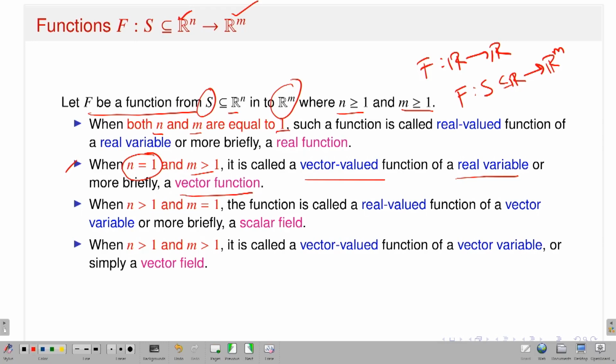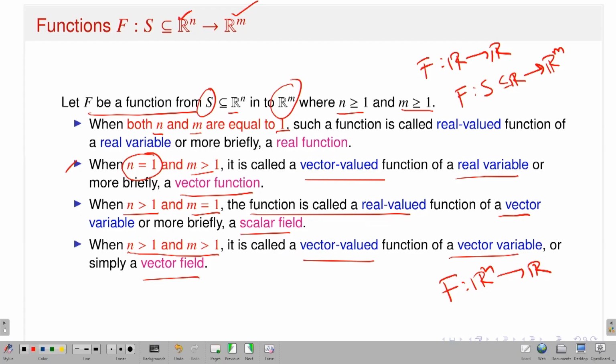Now if I do the reverse, that means consider n strictly greater than 1 and m equal to 1, what is my function? My function capital F is from Rn to R. So I have a real valued function, but the domain of the function is n-dimensional Euclidean space. That is why the function is called a real valued function of a vector variable, or more briefly a scalar field. Finally, when both n and m are greater than 1, it is called a vector valued function of a vector variable, or simply a vector field.